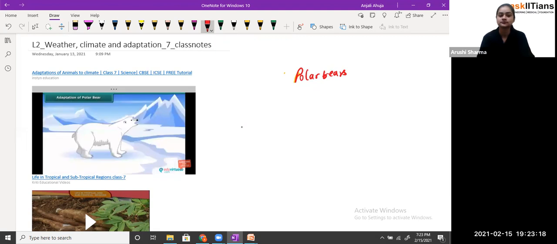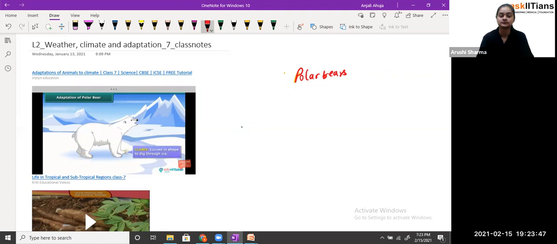Adaptation of polar bear. Fur: thick fur keeps the body warm in frigid air and water. White fur helps for camouflage in ice and snow and reflects the heat lost through the skin back into its body. Big paws: broad paws spread body weight on ice and help in swimming.